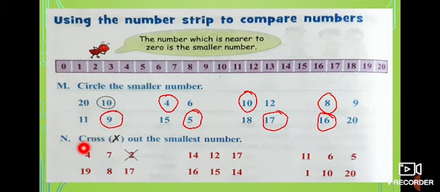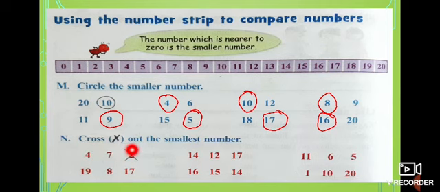Look at here. 4, 7, 2. Here we have 3 numbers. 4 is here, 7 is here and 2 is here. Which is very near to 0? 2 is very near. So they cross number 2. Look at the next one.